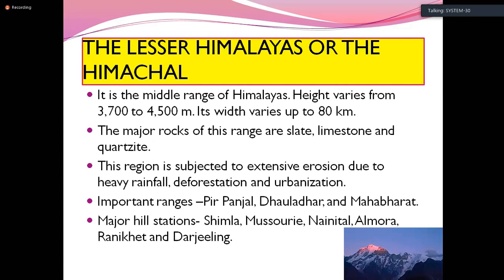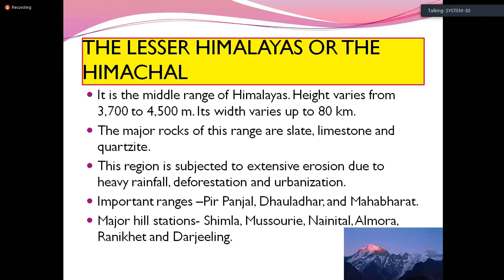What do you mean by deforestation? Cutting of trees is deforestation, and also urbanization. Urbanization is the creation of urban areas there. So these are the main reasons for erosion in this place.